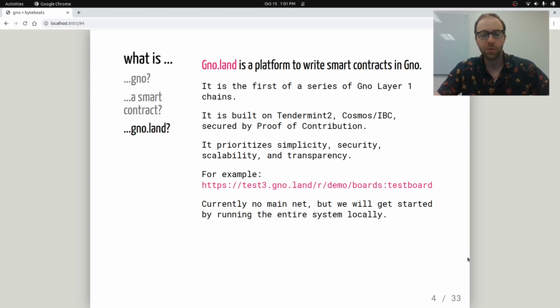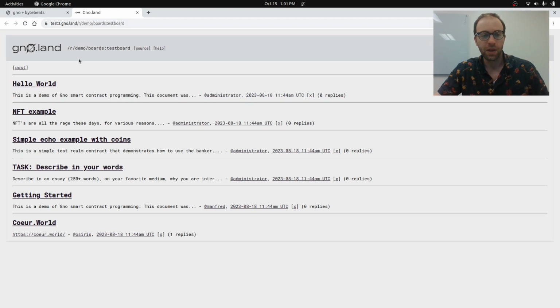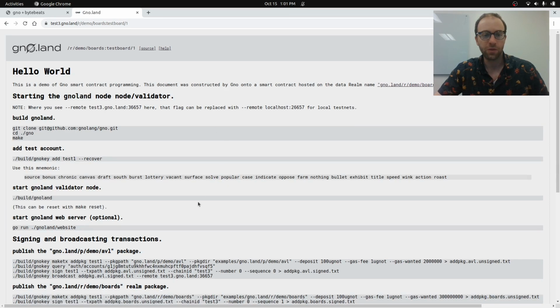So for example, we have a testnet running right now, test3.gnoland, and then /r for realm, and this is a demo board, a test board. So if we go to this URL, it's live right now, and you can see basically a test board. This is a markdown file that's been rendered to HTML with different posts that you can go to. And this is a smart contract. It's a web interface to a smart contract.